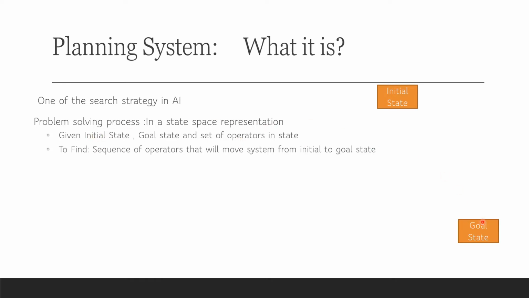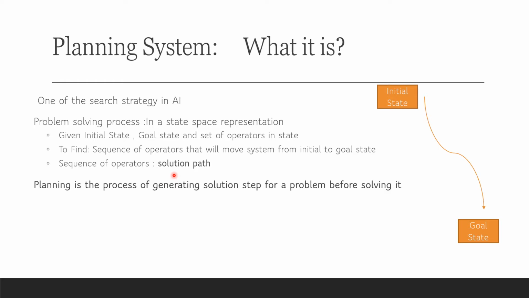Given the initial state and the goal state, we require a path which will lead the system from the initial state to the goal state. Those sequence of operators which perform these transformations is said to be the solution path. So we can say planning is a process of generating solution steps for problem solving. Once the solution is obtained, then it is actually implemented in the real world. So planning is an algorithm or a process which will give us the sequence of operations or actions that will be implemented in a state space, and that will take the system from the initial state to the goal state.